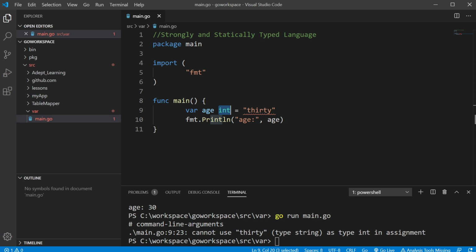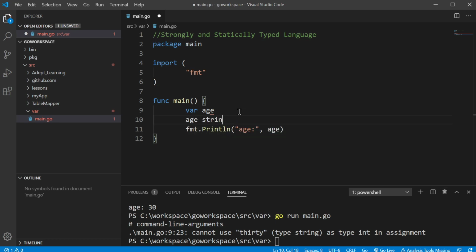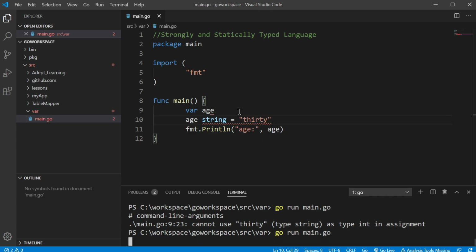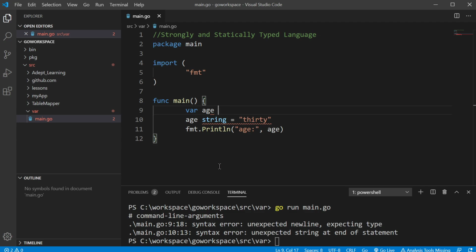Now, the type of the variable has to be declared when creating the variable. So for instance, I can't put something like this, because on that line here it's expecting the data type. Unexpected new line, expecting type. So after the variable keyword, it's expecting a variable name, and then it's expecting a data type.